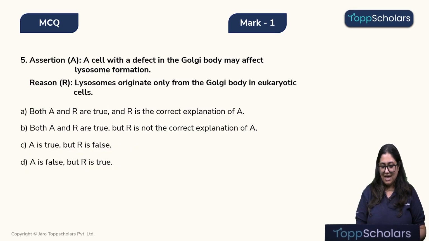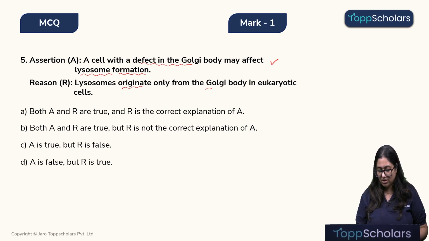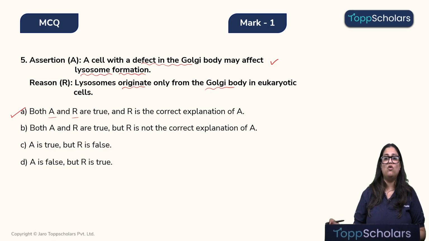Therefore, if a cell has defect in the Golgi complex, the lysosome formation will be affected. Assertion is correct. And the reason for that is the lysosomes originate from the Golgi body, right? So, both the assertion and reason are true, and the reason is the correct explanation of the assertion. So, option A is correct, right? Now, let's move on to the next question.